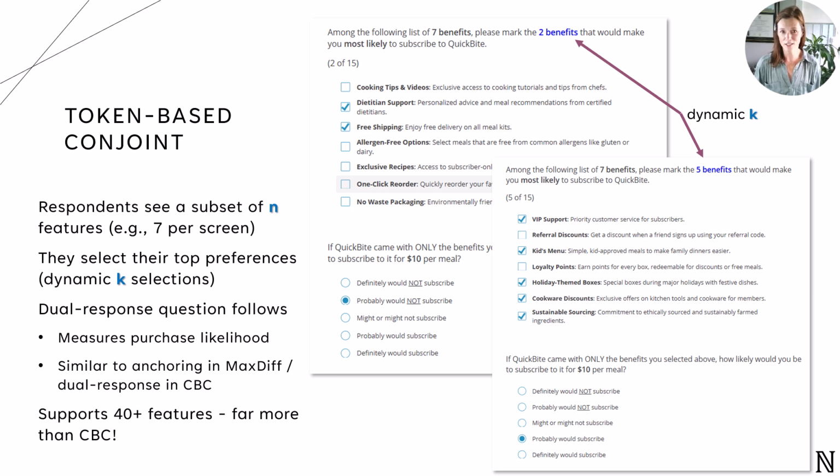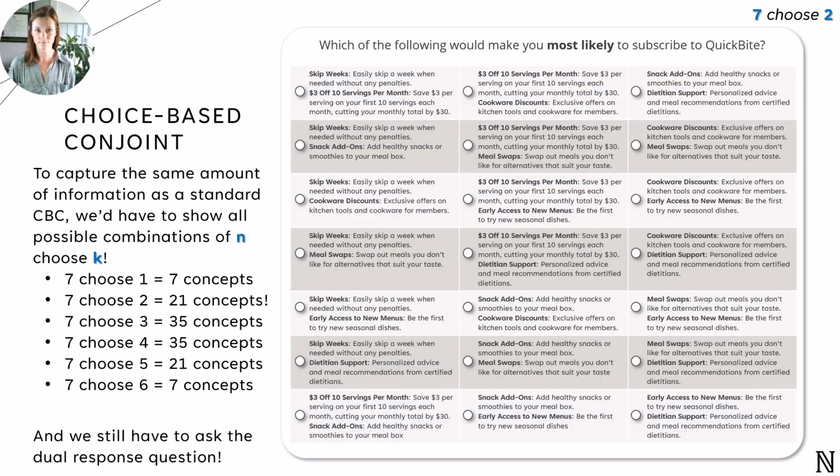Here's just another screen so you can see how the N stays the same at 7, and the K changes from 4 to 2 to 5, etc. And the dual response is going to remain fixed as well.